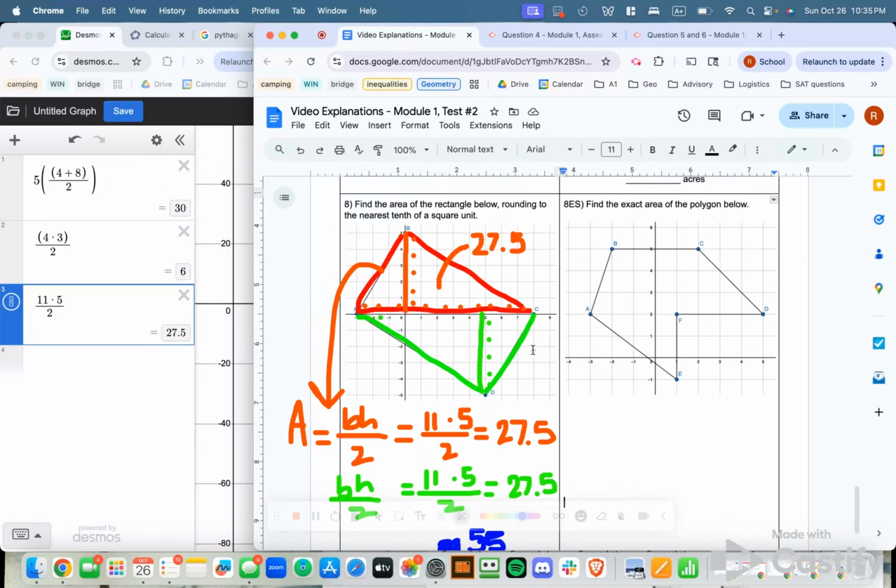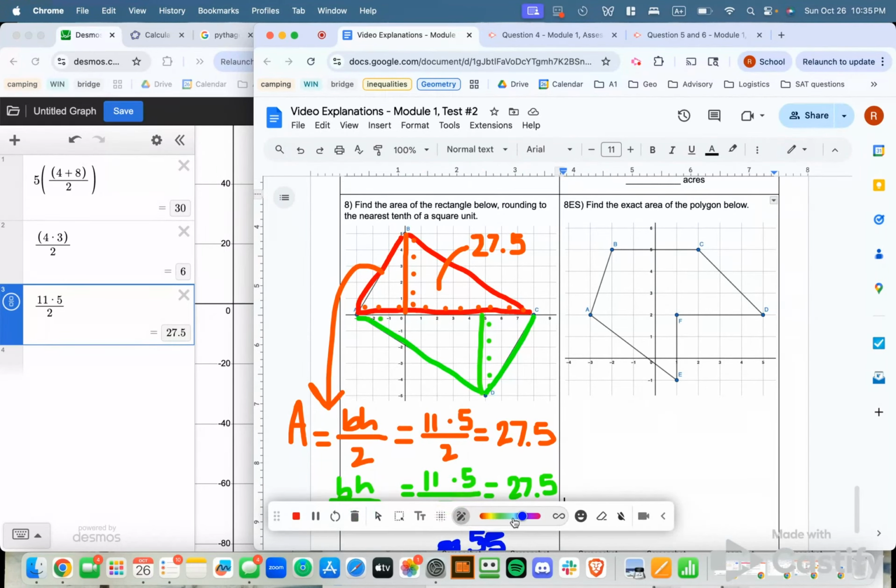Okay, moving on to my exceeding standard. I have this really funky looking polygon here. And I'm going to use the exact same method I just did of breaking this into different shapes, using vertical and horizontal distances only. And looking at this, I can see two shapes I know how to find the area of. Right here, I have this really nice right triangle. And then up here, I actually have a trapezoid.